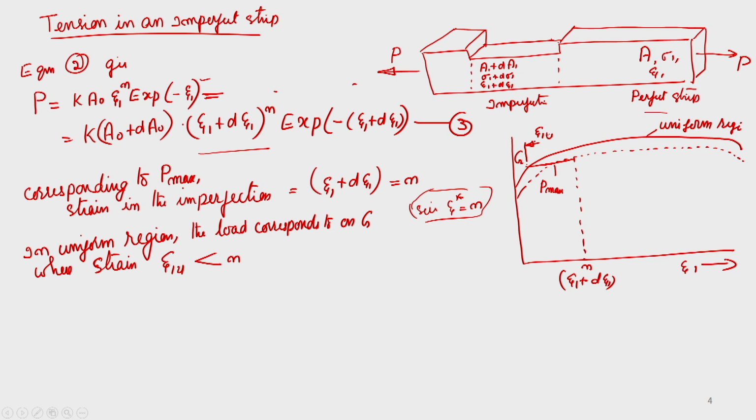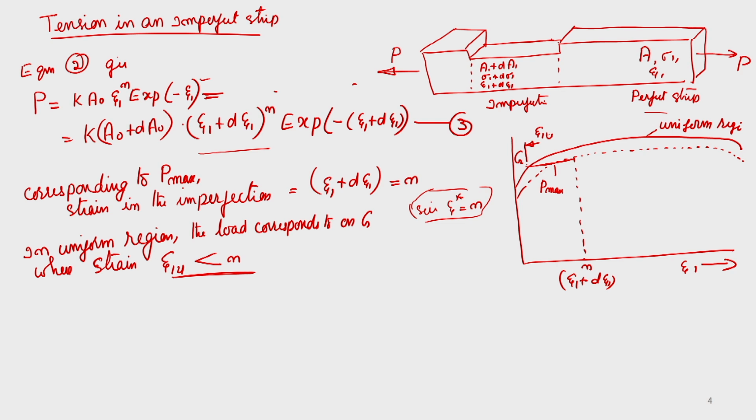So it will never reach that value. Whatever load you try to apply, the deformation will take place at the imperfect region. So this is the maximum uniform strain. You will find that this is always less than the value of n, because the load cannot go beyond that.